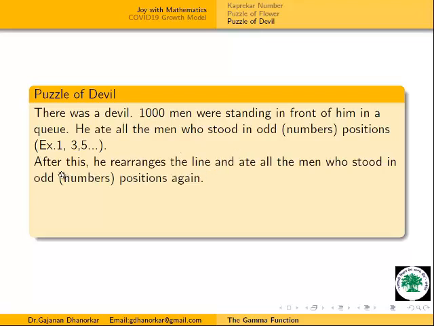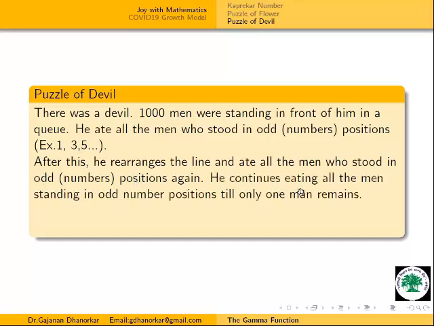After this first step, he rearranged the remaining persons in a line and again ate the men who stood in odd positions.